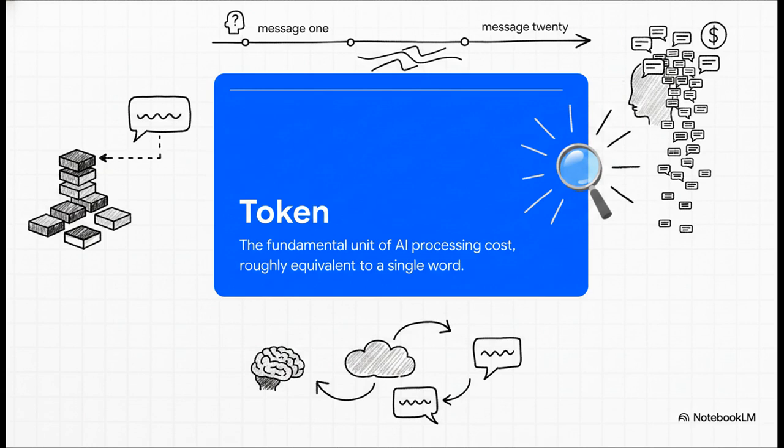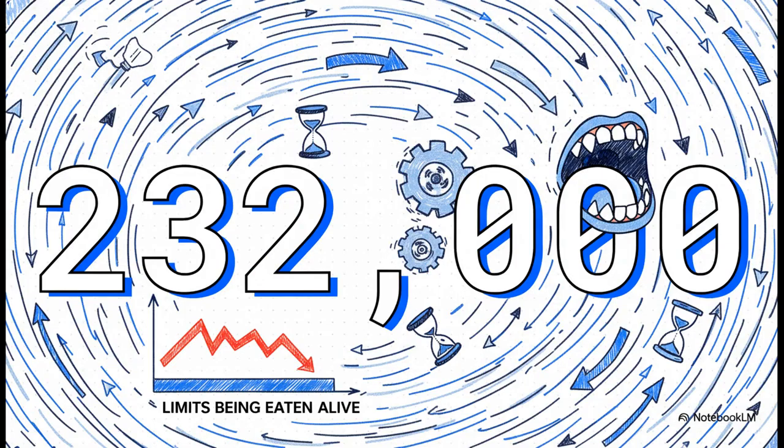So your first message might only cost a few hundred tokens. But by message 20, that exact same simple question is suddenly costing you thousands of tokens. Now, what's really interesting about this slide is exactly how fast that math sneaks up on you. A single 30-message session doesn't just cost the length of 30 messages. Because of that constant, repetitive rereading, a standard 30-message session burns a staggering, cumulative 232,000 tokens. Your context window is essentially eating your limits alive.